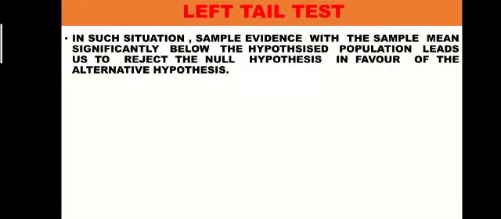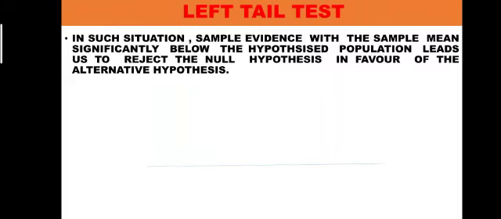Next, the left-tailed test. In such a situation, sample evidence with sample means significantly below the hypothesis population leads us to reject the null hypothesis in favor of the alternative hypothesis. Or in simple terms, when the alternative hypothesis says the sample evidence is less than the hypothesis data, it is called a left-tailed test.